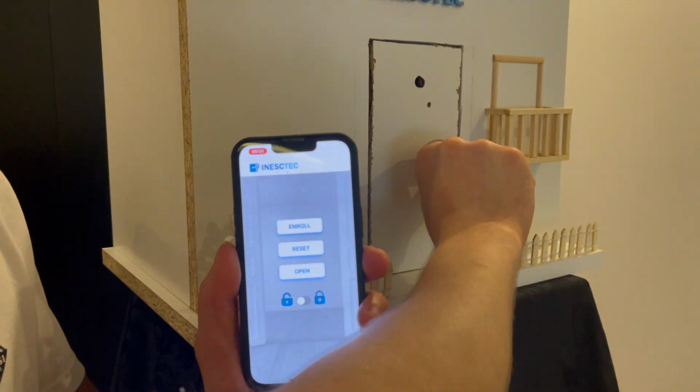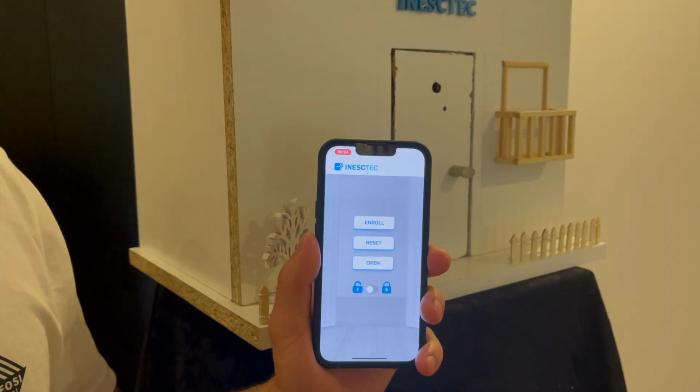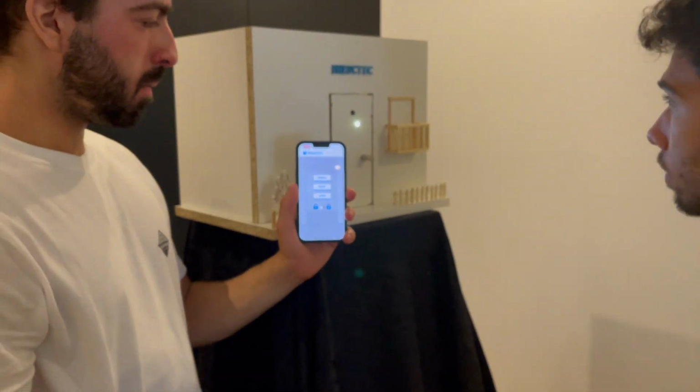To make it possible to control the door remotely, we built the open button that instantly opens the door, as you can see. The door only stays open for 5 seconds.